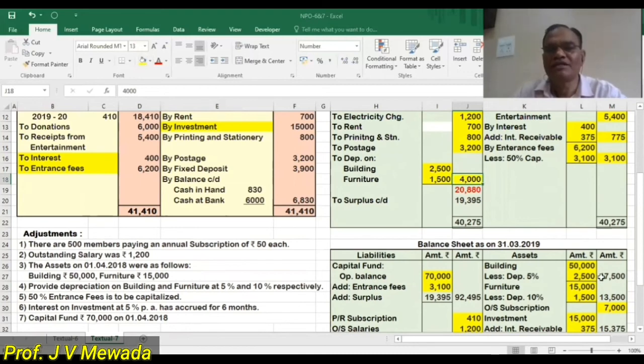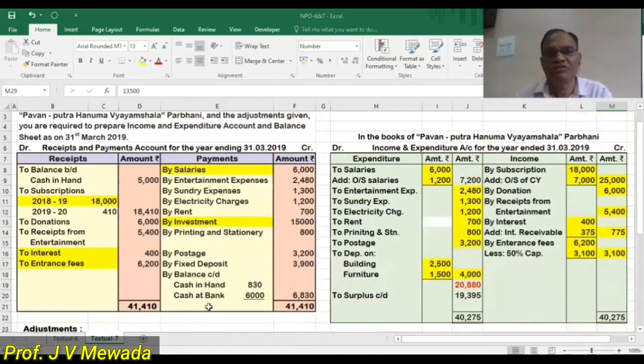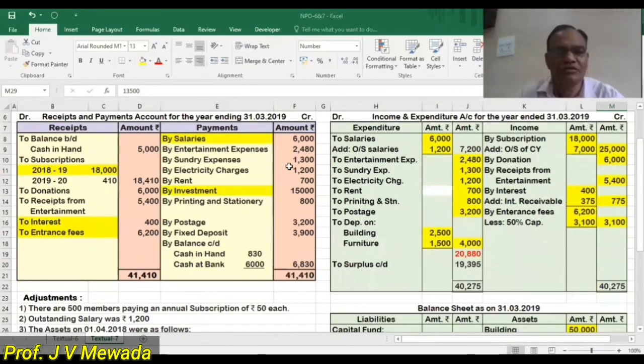And the value of the building is 47,500. And the value of the furniture is 13,500. Okay. Now 50% of the entrance fees, that is also over. Interest on investment 5% accrued, that we have calculated 375. Capital fund also we have completed. Now we'll see the income and expenditure account. In income and expenditure account, on the debit side, our salaries are now 7,200 and all other figures are there in the outer column. On the income side also, all the figures are in the outer column.